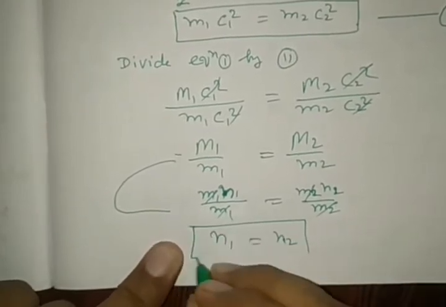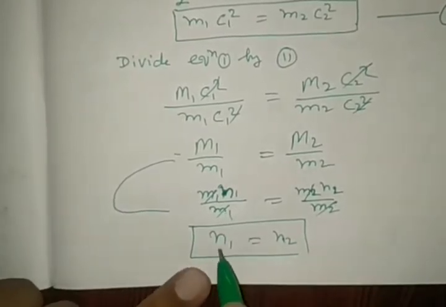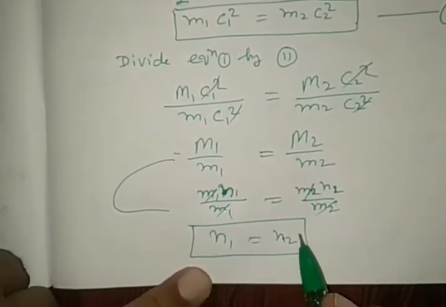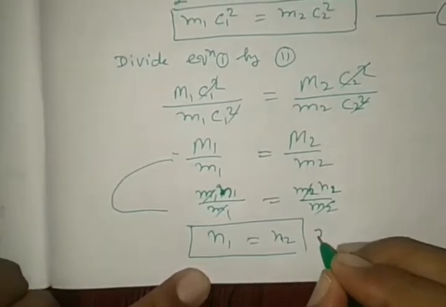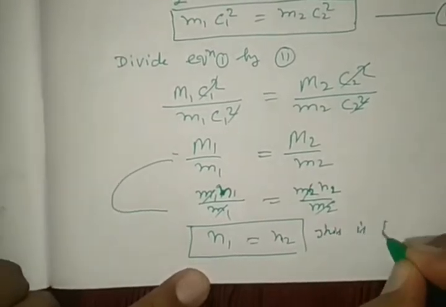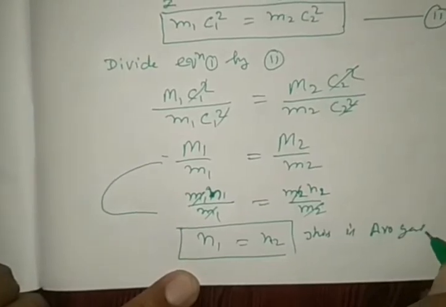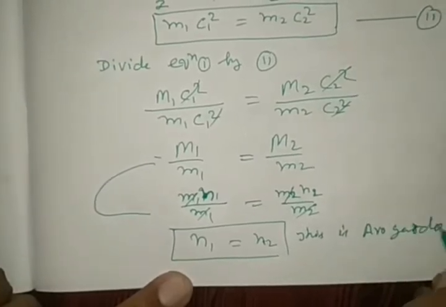So two different gases kept under equal volume, kept at same pressure and temperature, contain equal number of molecules, and this is Avogadro's law.